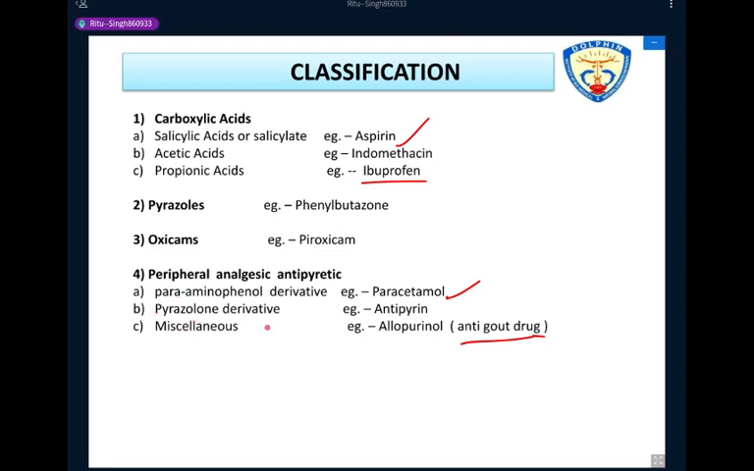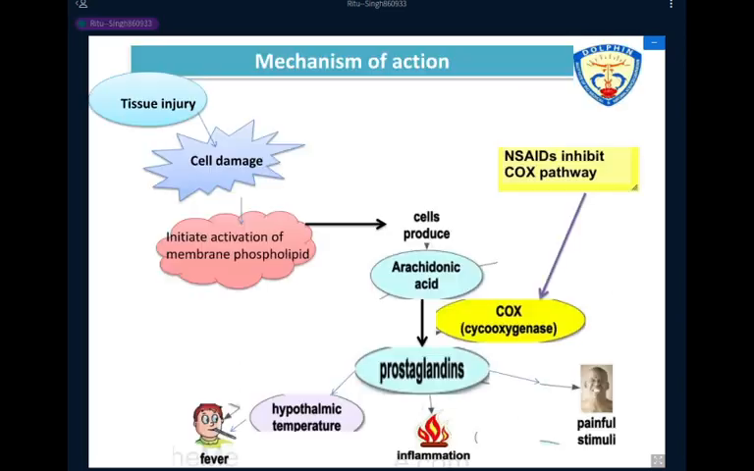The second category is pyrazolone derivative, and the pyrazolone derivative drug is antipyrine. And the last, miscellaneous category, the drug is allopurinol. Allopurinol is used as an anti-gout drug, so these drugs are also used in the treatment of gout. Now first we discuss the carboxylic acid derivative, that is salicylic acid or salicylate.